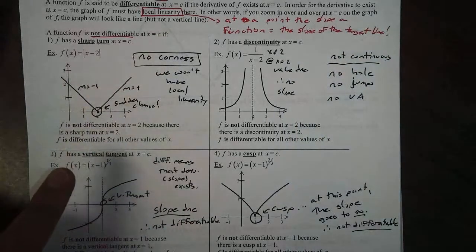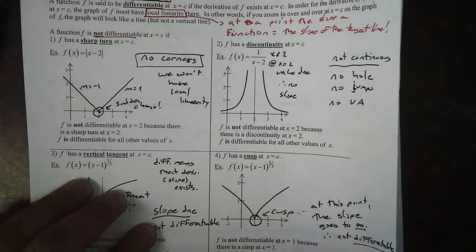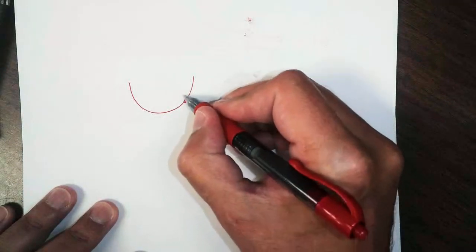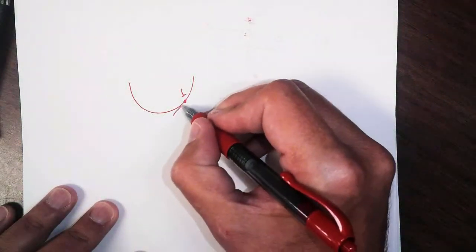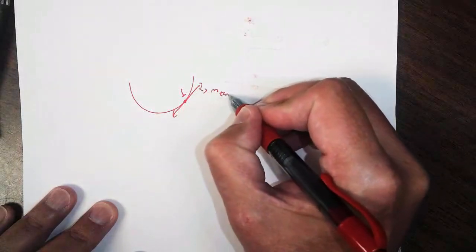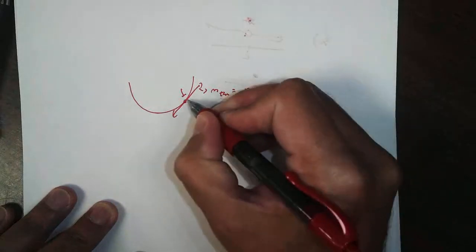Another way to look at it. When we go back, remember that parabola? Remember we looked at that parabola, right? If I look at a parabola right here, if I zoom in, the slope of this tangent line is equal to the slope of the function itself at that point.